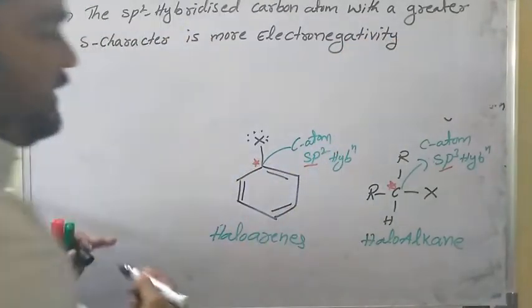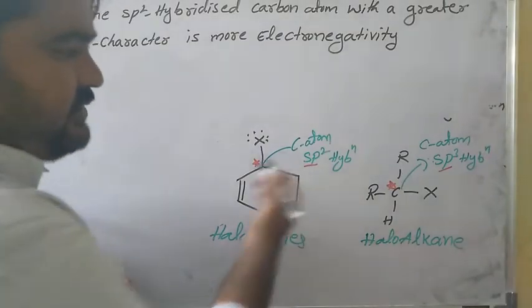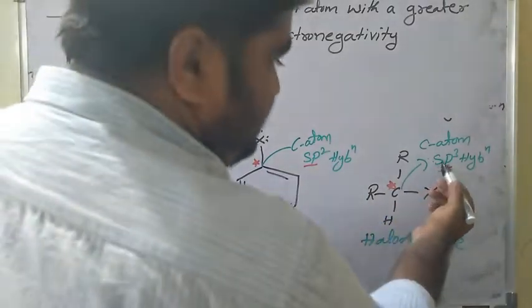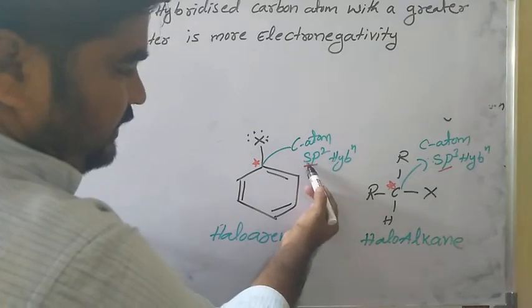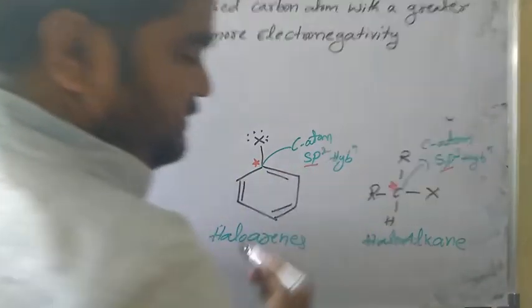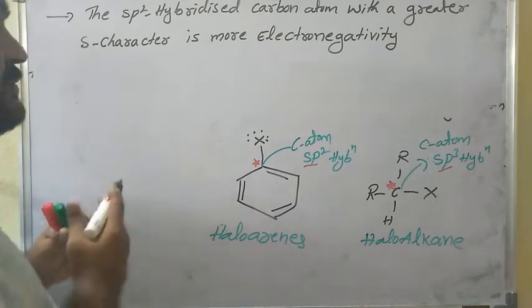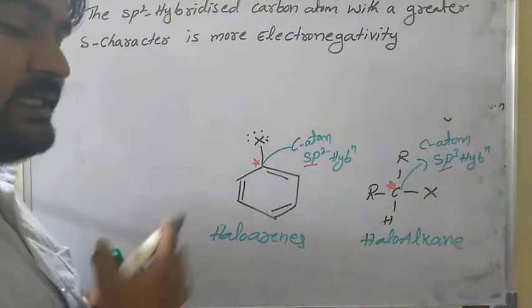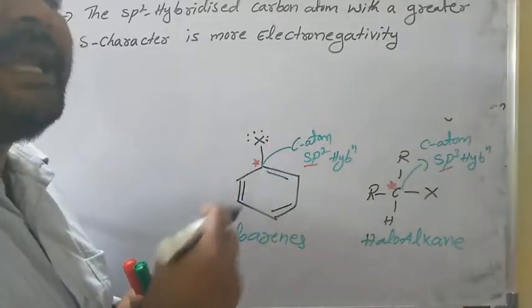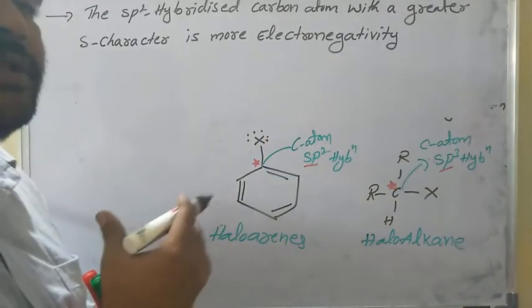See here, in sp2 hybridization, what is the percentage of s character, and in sp3 hybridization, what is the percentage? In sp2 it is 33.3%, here it is 25% only. So the sp2 hybridized carbon atom with a greater s character is more electronegative, so it can hold the electrons more tightly.